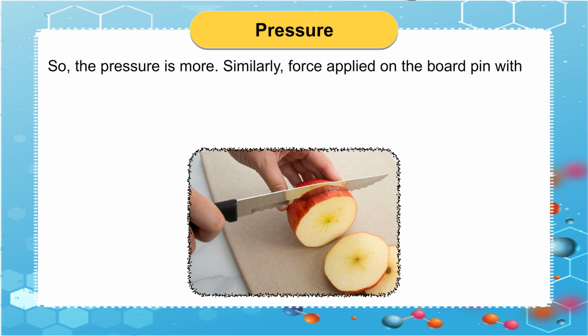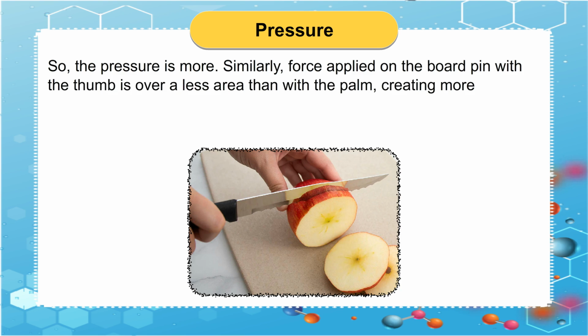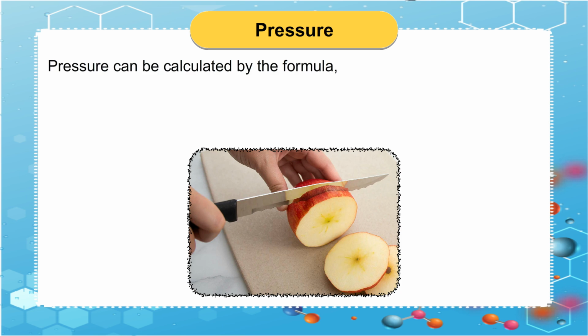So, the pressure is more. Similarly, force applied on the board pin with the thumb is over a smaller area than with the palm, creating more pressure. Pressure can be calculated by the formula: pressure, P, is equal to force, F, upon area, A.